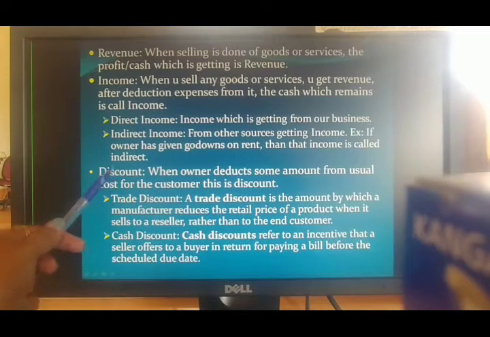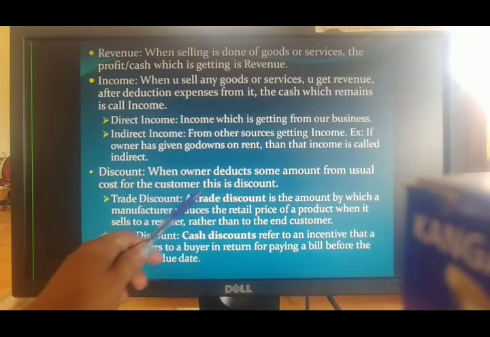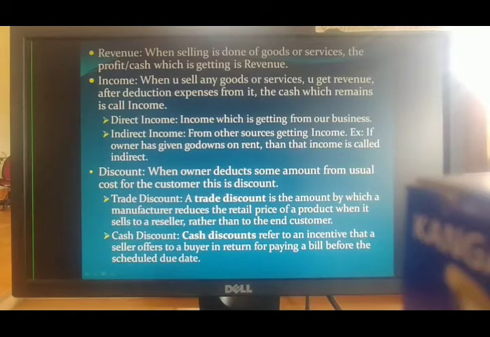Next, the discount. Discount means what? When the owner deducts some amount from the usual cost for the customer, that is called a discount. So when you are selling your product and you reduce some amount from the usual cost for the sake of your customer, that amount which you deduct and give as a facility to your customer is called discount.